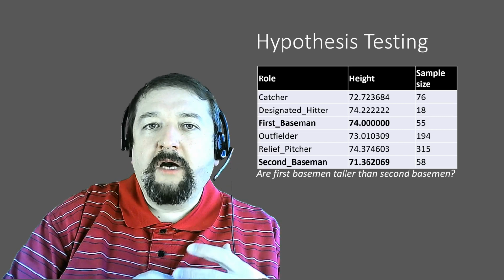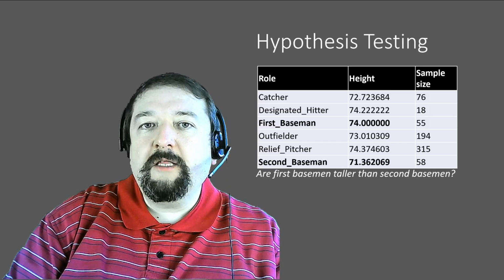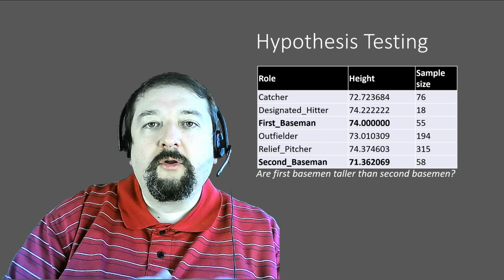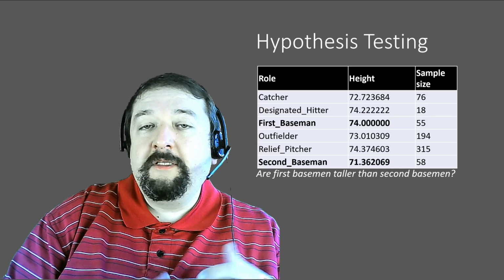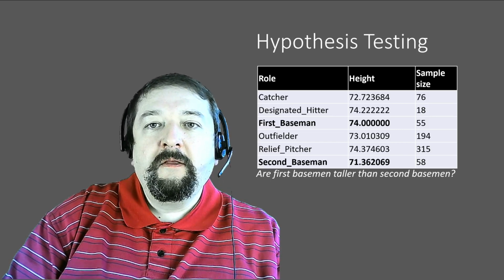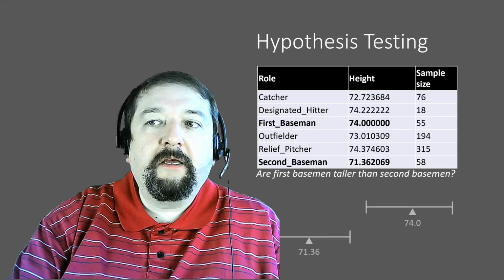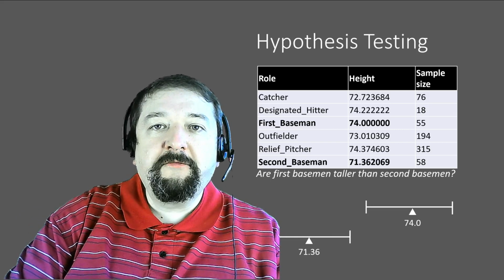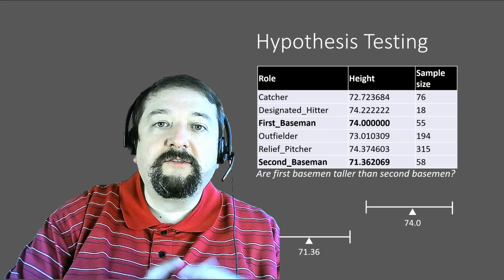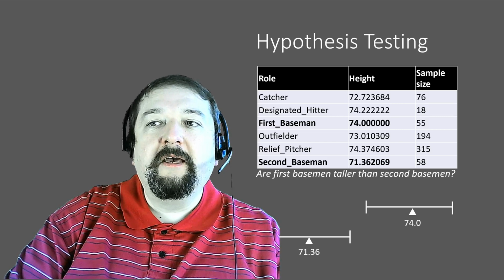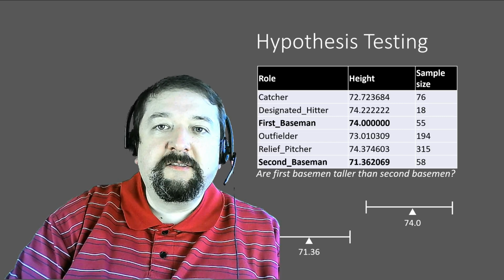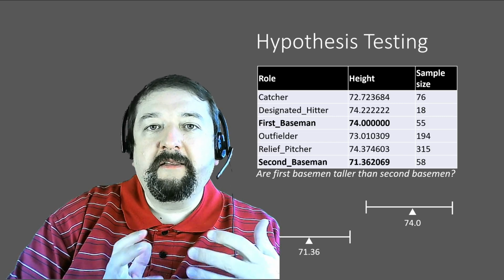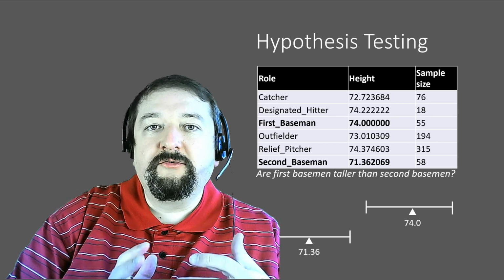And you can see, for example, that first basemen are taller than second basemen. And it's interesting to ask the question, is it really always the case? Can we really prove that first basemen are always taller than second basemen? Or is it just statistical error? To do that, the easiest thing we can do is compare those confidence intervals for those different roles. And if we see that confidence intervals do not overlap, that probably will indicate that indeed our hypothesis is true. And if they do overlap, that means that we do not have statistical evidence that this hypothesis is true.